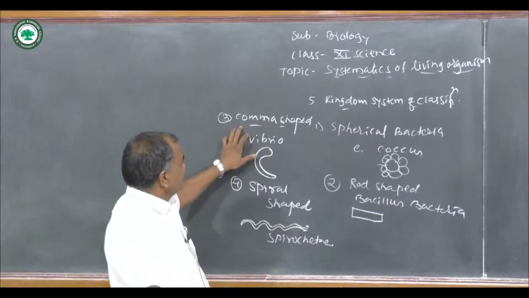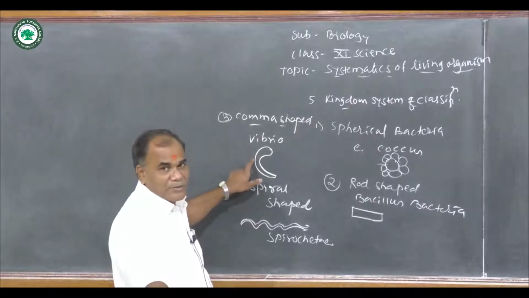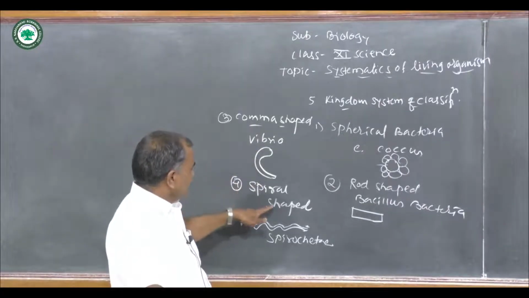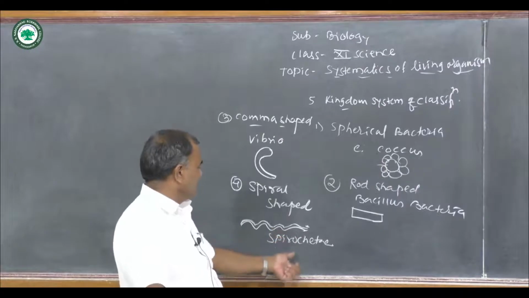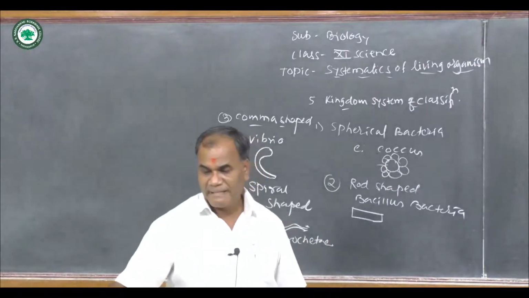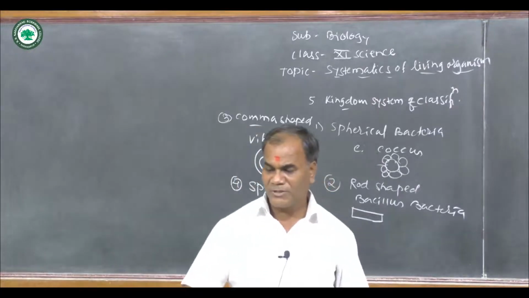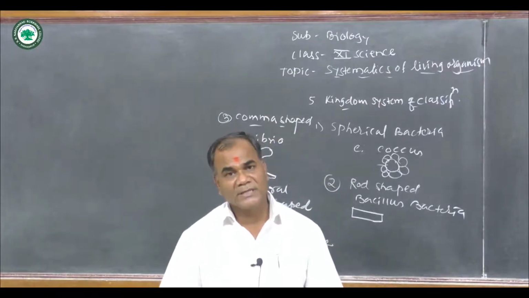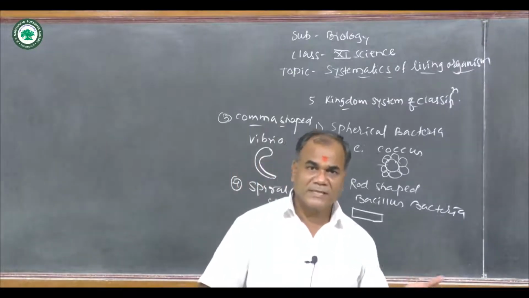Third type is the comma shaped, or Vibrio. The shape is like a comma. Next bacteria is spiral shaped, spiral, long and elongated. The best example is the spirochete. These 4 types of bacteria will be found surrounding us. Again, these are the 4 types of bacteria.